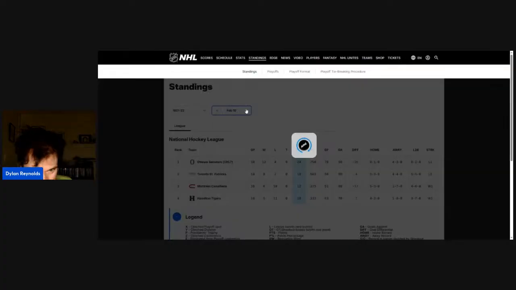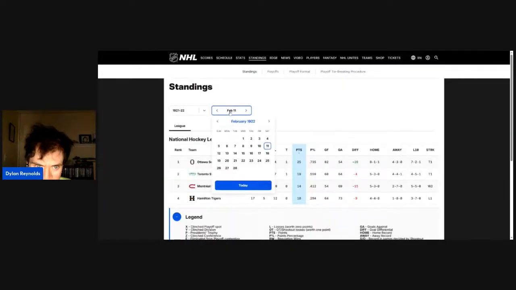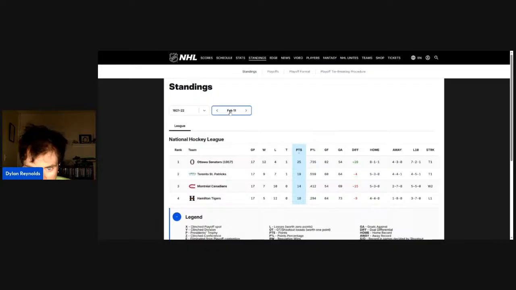This is Saturday, February 11th, 1922, and that's tie number 1 for Toronto, and that is a 2-game winless streak. That's 19 points on the season, and that's 64 goals again. This is the longest winless streak for the Toronto Maple Leafs in franchise history. Right here. 64 goals again.